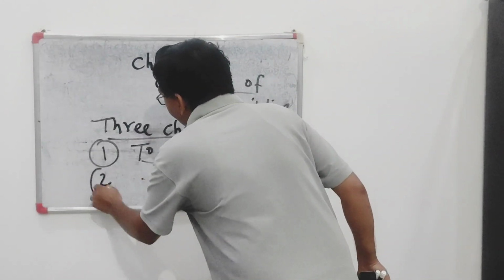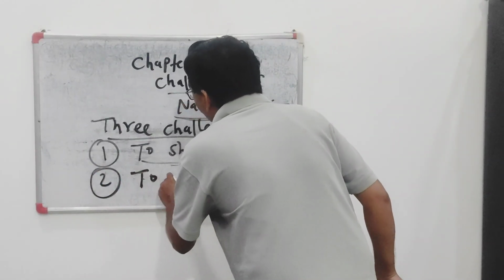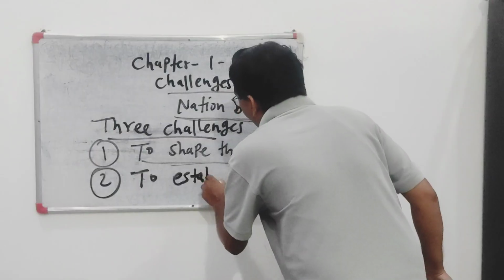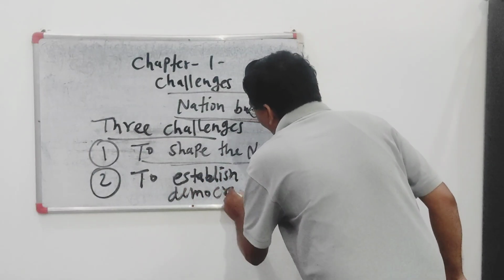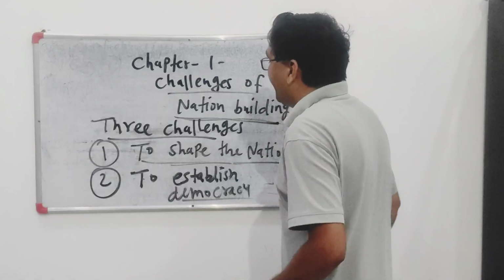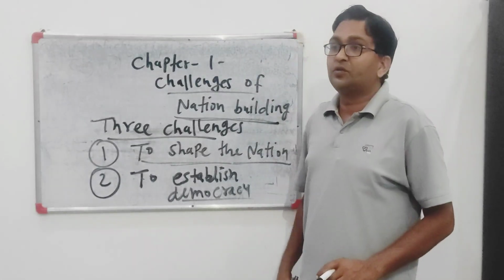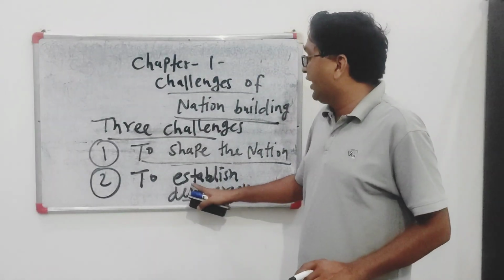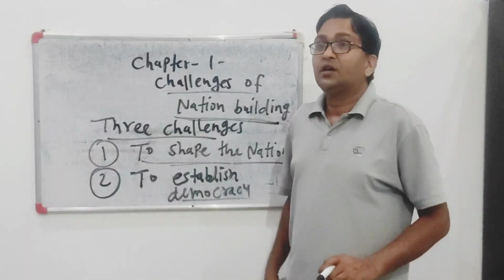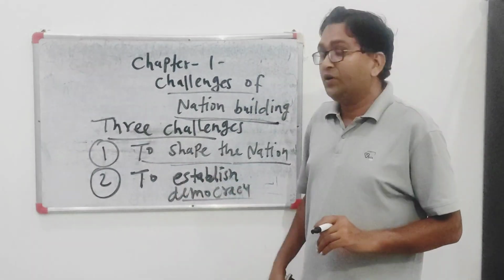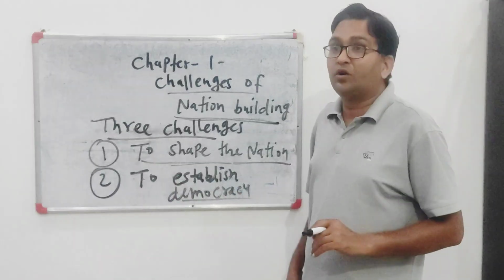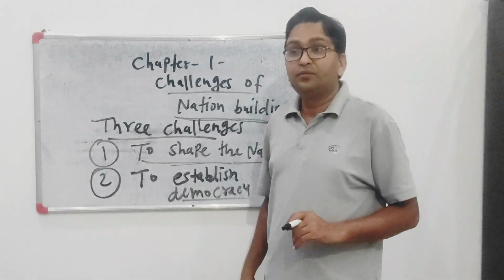When we talk about the second challenge, the second challenge was to establish a democratic system. Democracy. What do you mean by democracy? As we know, till now we had been under British sovereignty, under the British crown. That's why we were not democratic at that time.